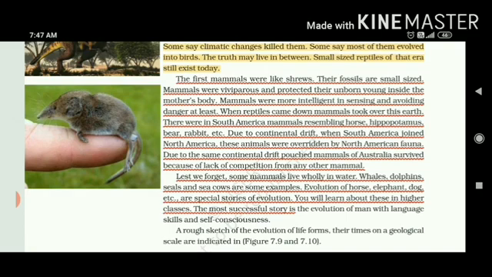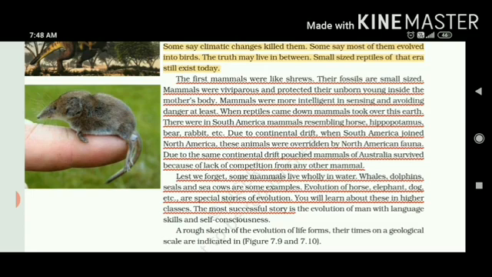If I talk about all the classes of Vertebrata or Chordata, it starts from number 1, class Pisces, number 2, amphibians, number 3, reptiles, number 4, Aves, and number 5, mammals. So mammals come at the last, top level. They were more intelligent in sensing, and they could avoid danger. At least when reptiles came down, mammals took over this earth.